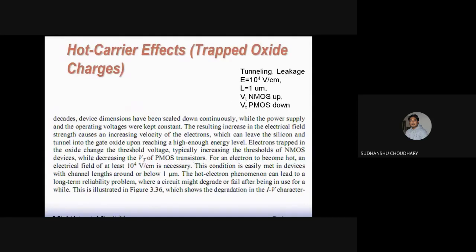Now, apart from DIBL, there are some other second order effects, for example, hot carrier effects or trapped oxide charges. Okay. So we understand that when you increase this VDS, the depletion region across this drain diffusion region increases. So because of that, you have a large electric field in the region. Okay. So maybe I'll draw just a drain side. So let us draw a drain side only.